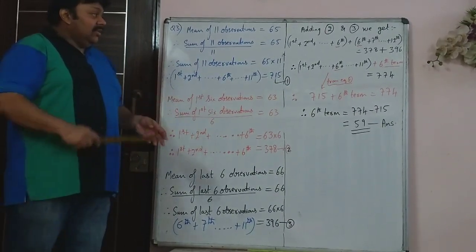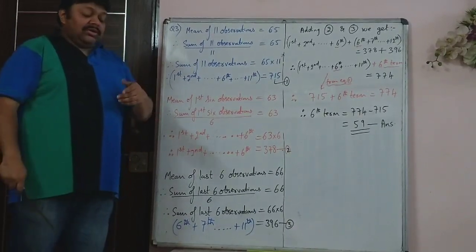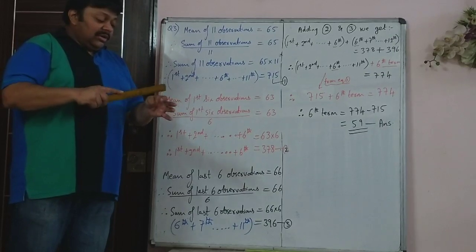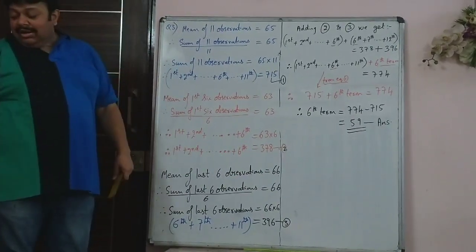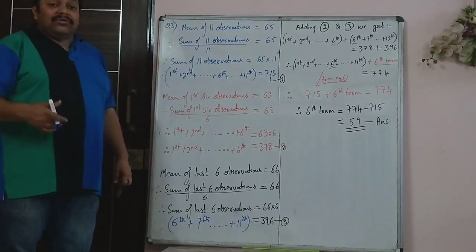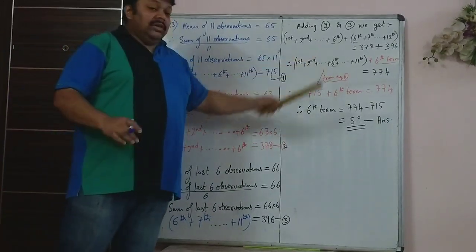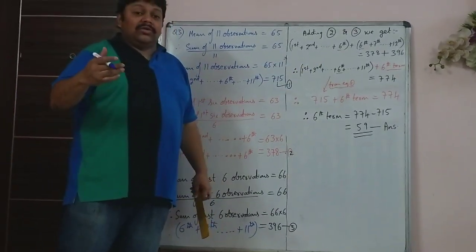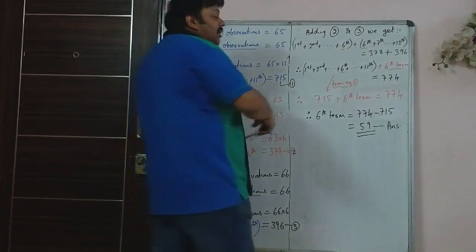And then the next thing that was given was Thursday, Friday, Saturday, Sunday. So Thursday was repeated and you were asked to find what is the temperature of Thursday. You did it the same way. Instead of 1 to 6 you had Monday, Tuesday, Wednesday, Thursday. Then you have Thursday, Friday, Saturday, Sunday.